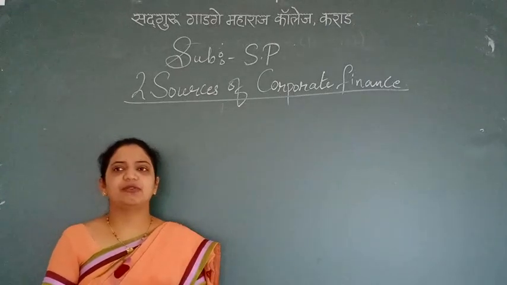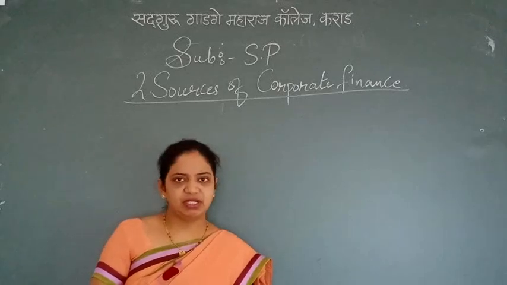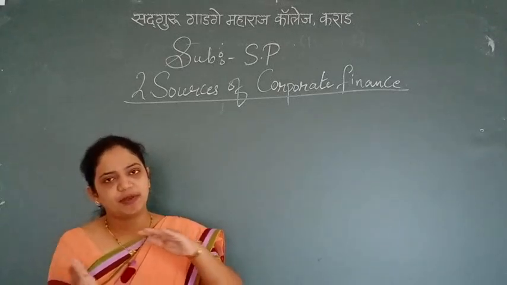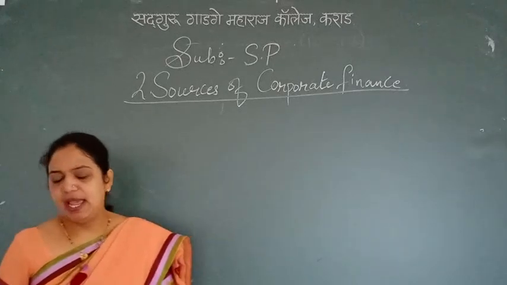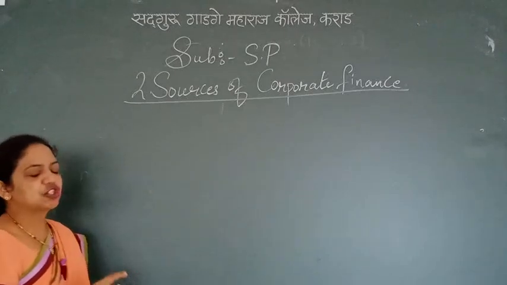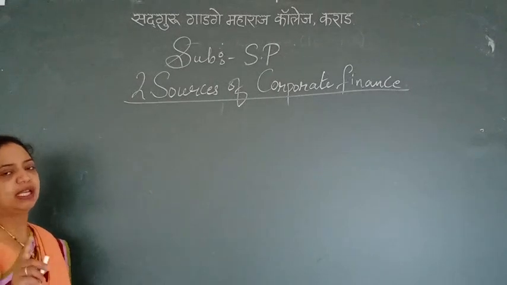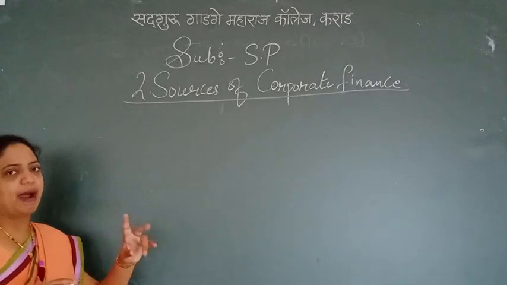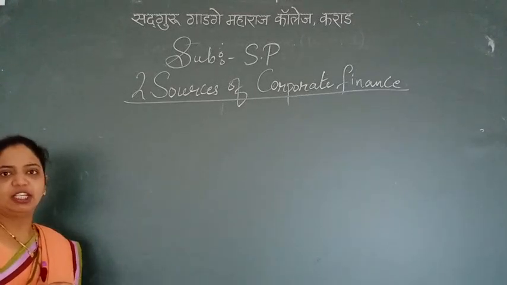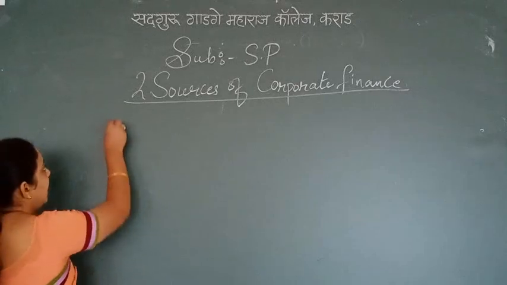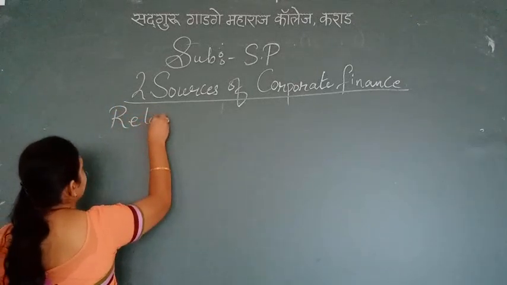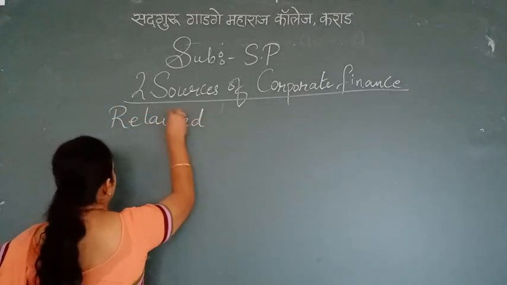The last topic which we have seen was the types of preference shares. Today, in the owned capital, which is divided into two parts, first is shares, which is already taught to you, and second is retained earnings. So today we are going to see the retained earnings.